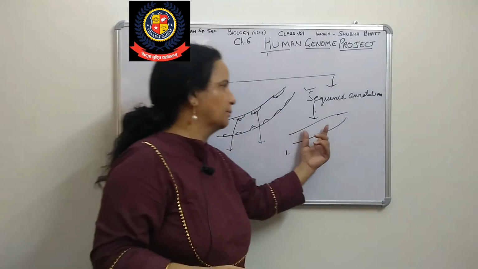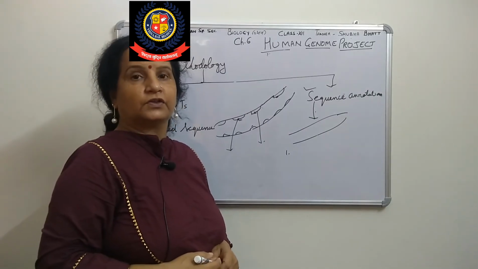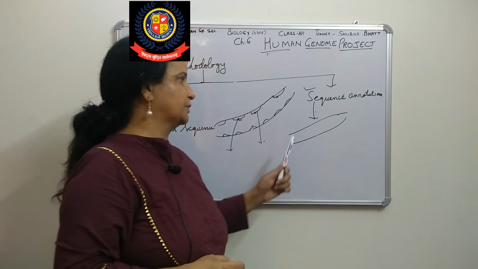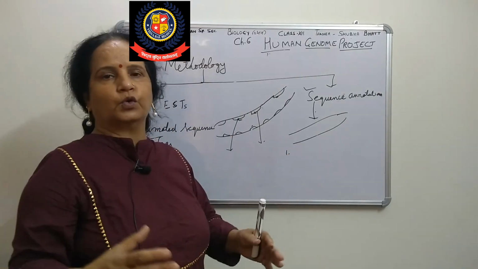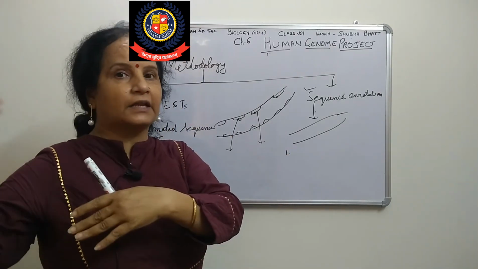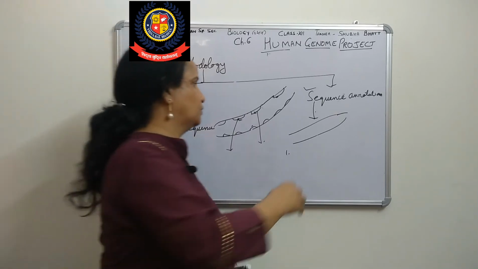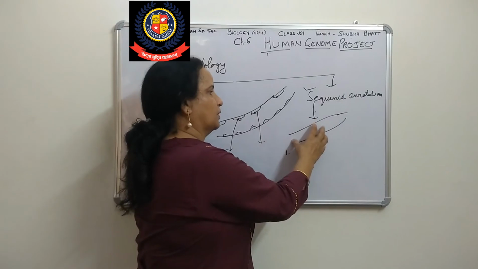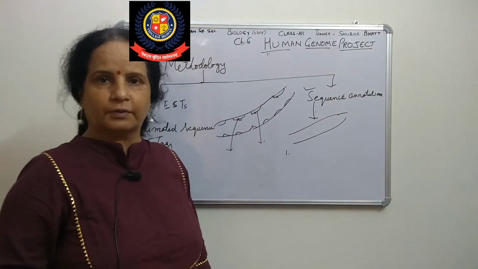So now we want a number of copies of DNA. In what way do we want these copies? We want to put this where it can multiply. Suppose we can use some prokaryotic cell or bacterial cell. We are putting this in a bacterial cell, but how will that work?